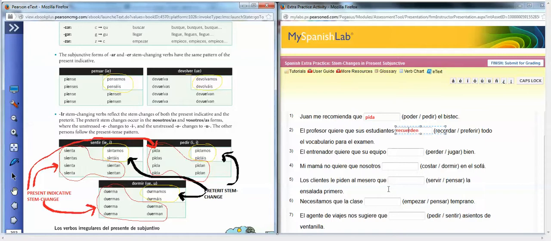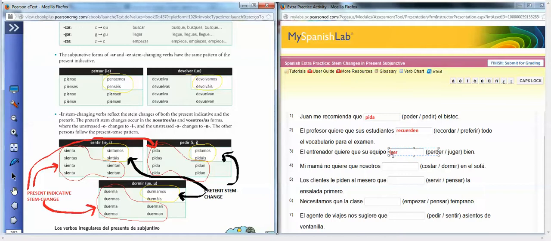And we've got recuerden. El entrenador quiere que su equipo perder jugar bien. He probably doesn't want them to lose well. He wants them to win. Play well. Jugar, okay? Again, we've got want in our main clause, so we're going to conjugate our verb for the subject of the dependent clause, which is going to be the subject that comes after the "que," which is su equipo. And then, because this is an AR verb and it's su equipo, or we would conjugate it for "he," we are going to need to make our stem change.